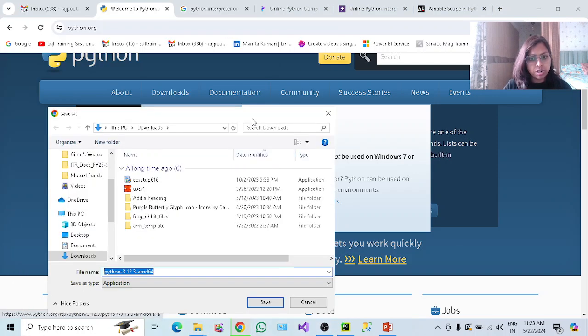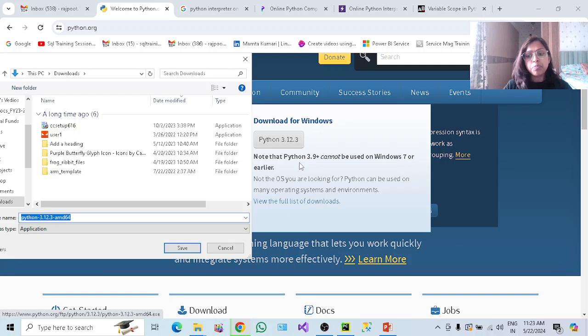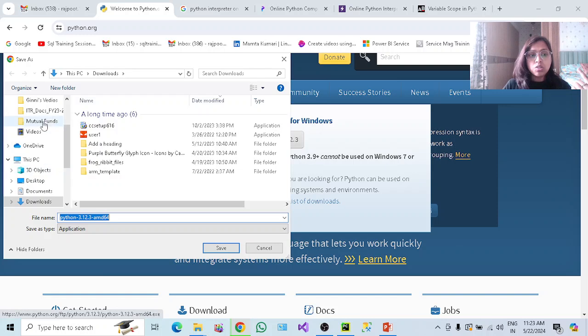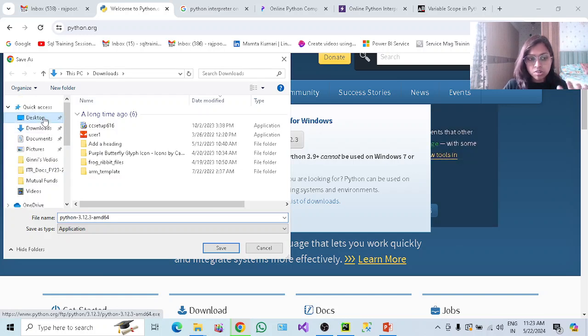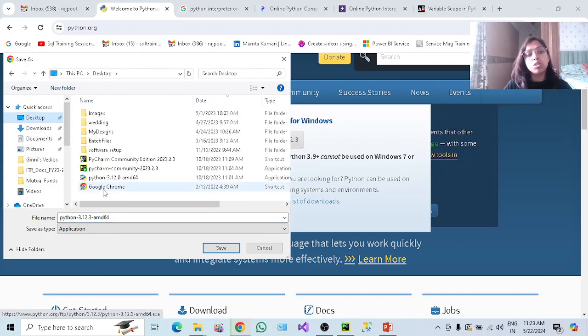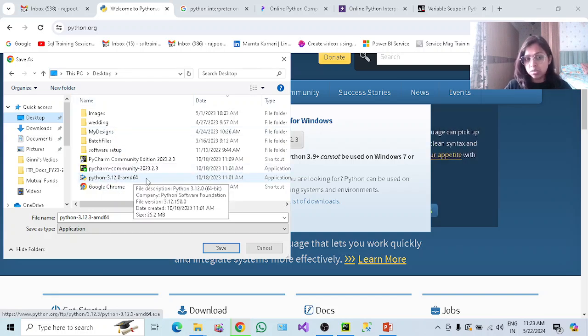It's always showing over here on the official site. Right now I'm seeing it is 3.12. Might be after 6 months or something you will see another version. It is asking for the location where you want to save this. Now you can save it over here, but you can see on my desktop it has already been installed. That's why I'm not going to download and install it. You have to download it. Once it is downloaded, you have to double click on it, and then you have to install it.